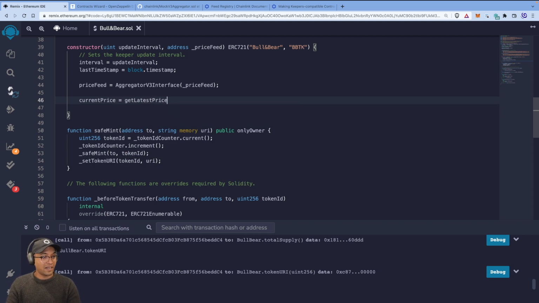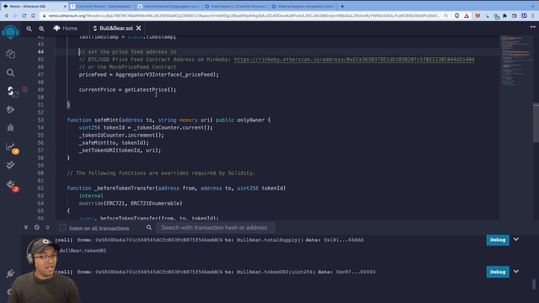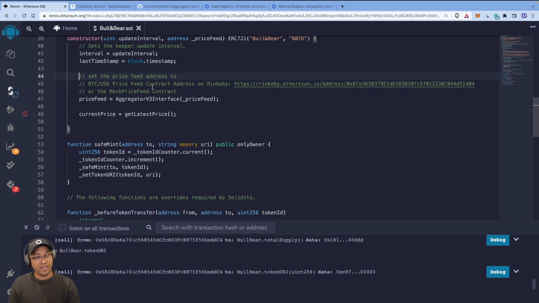Let's just call it get latest price, and this is going to fetch back from an aggregator the latest price for the BTC USD pair. Now I'm just going to copy and paste a comment from the repo here, so that it's clear. But this will also help me explain what we're doing. What's happening here is we're going to set the price feed address. We're going to choose the BTC USD price feed on Rinkeby, and that's the address of the aggregator smart contract, right? So if you go to this address, you'll see the aggregator smart contract.